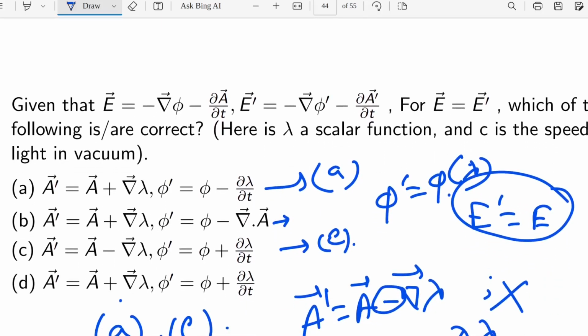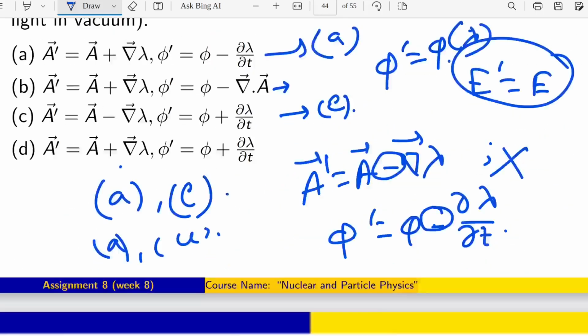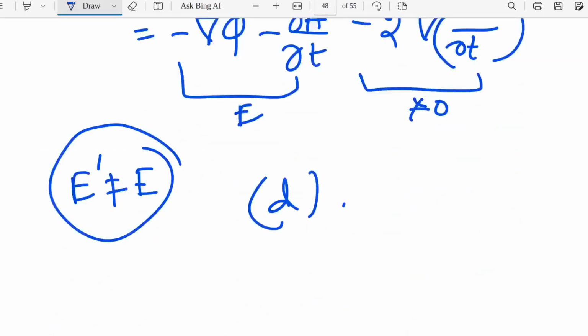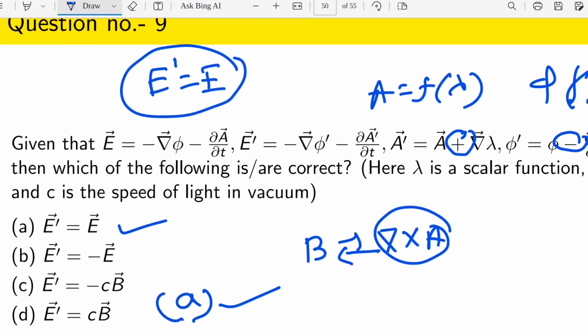Eighth question is this one. Ninth question is this one.